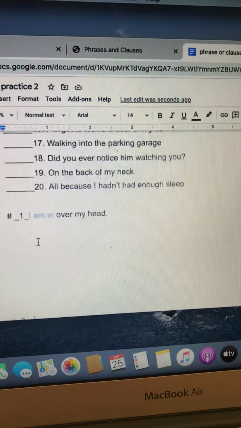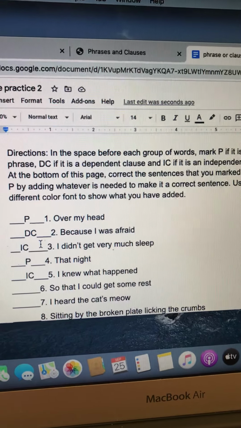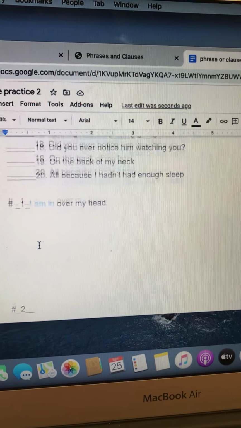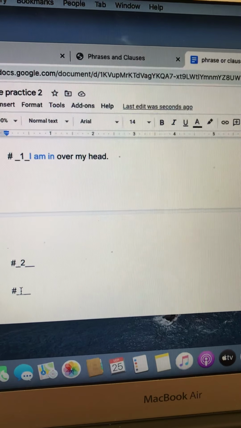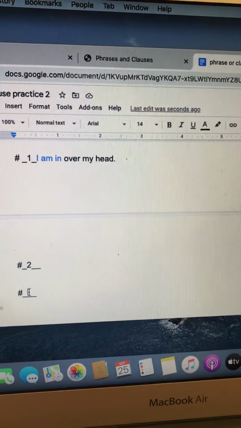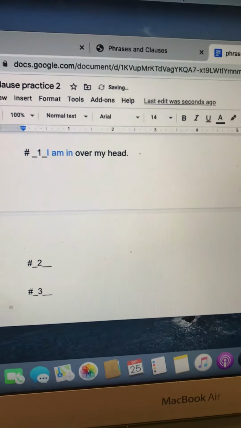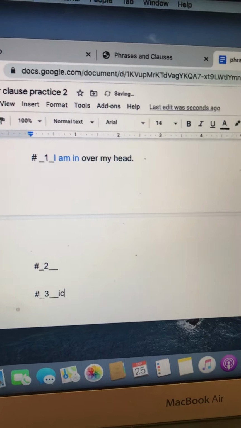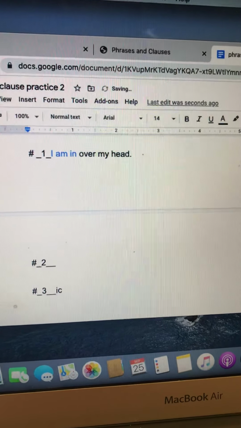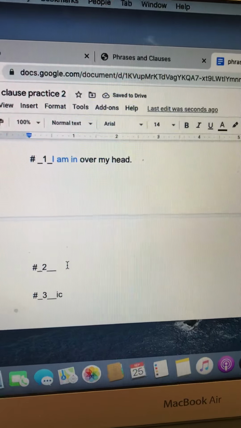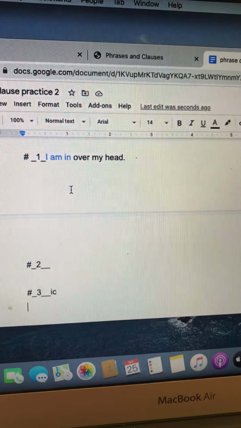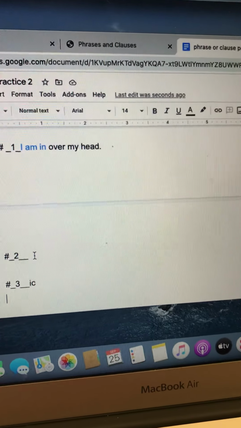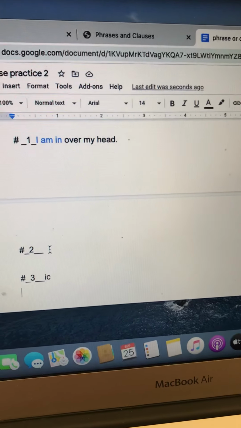When I get to number 3, it is an independent clause. So all I have to do on number 3 is leave it alone. On number 2, I would fix it. But on number 3, I'm just going to put I see. And I'm going to leave that one alone. I don't have to do anything to that sentence because it's correctly written. Number 2, I would have to fix. So all the phrases, all the dependent clauses, I would have to fix. All the independent clauses, I would just get to leave alone. All right, hope that helps.